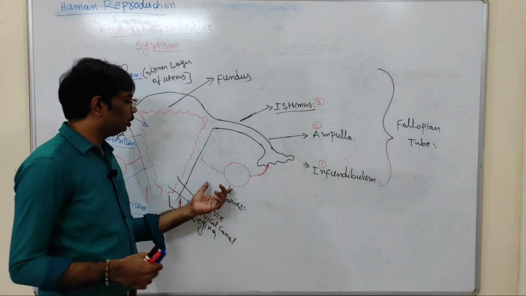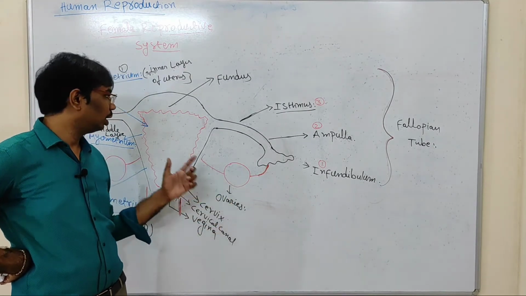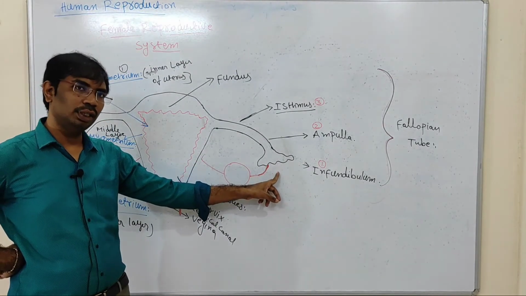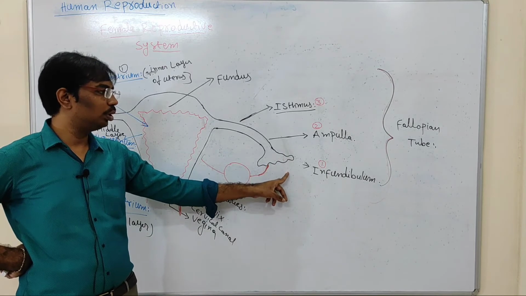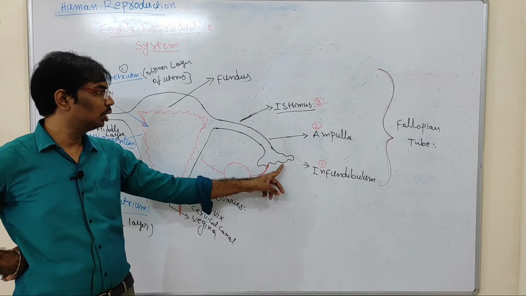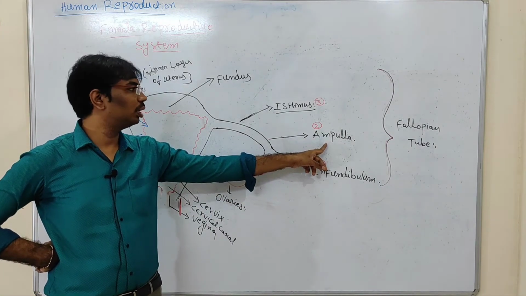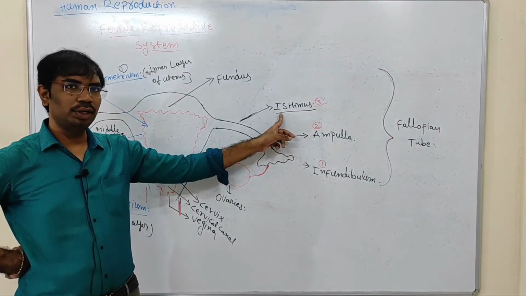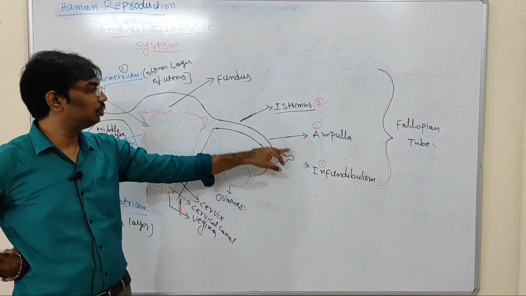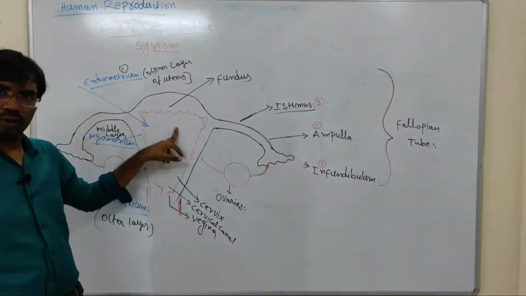See here, the female reproductive system contains a pair of ovaries and a pair of fallopian tubes. The fallopian tube is divided into three parts. The first part is called infundibulum. It contains finger-like projections. The second part of the fallopian tube is called ampulla. The last part is called isthmus. These three parts together are called the fallopian tube. The fallopian tube is connected to the uterus.